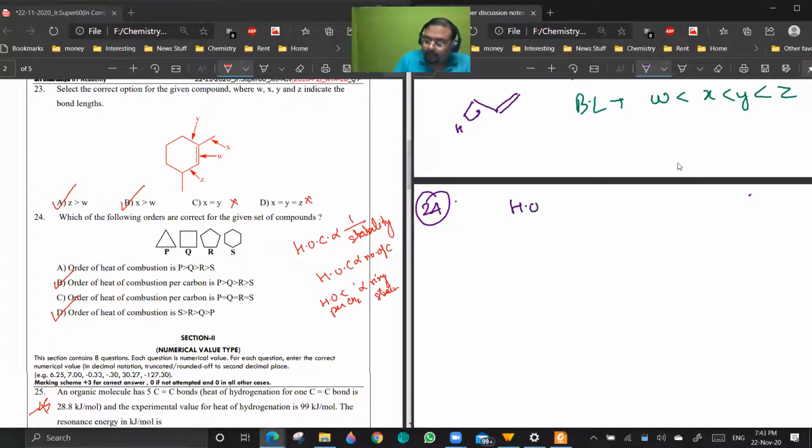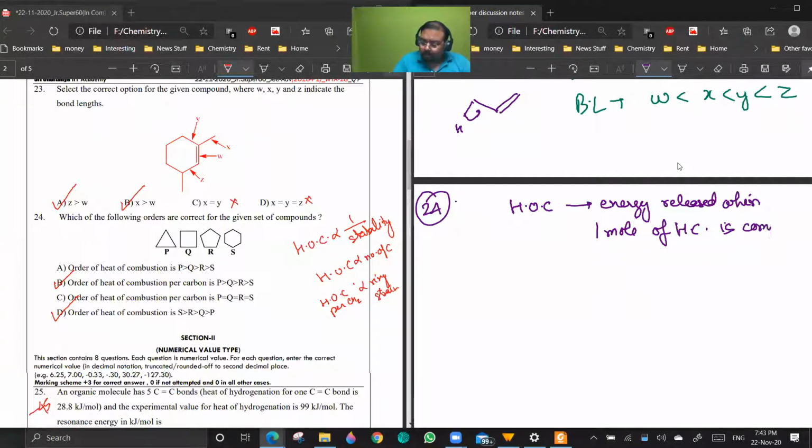First of all, heat of combustion is the energy released when 1 mole of hydrocarbon is burnt completely, combusted. Yes or no?